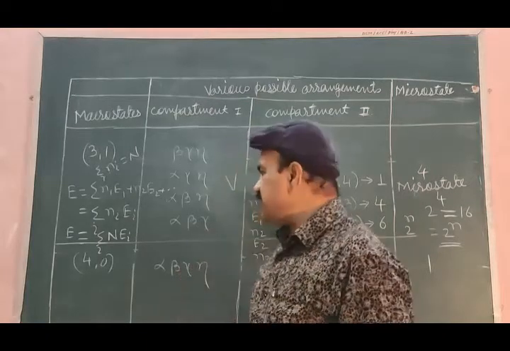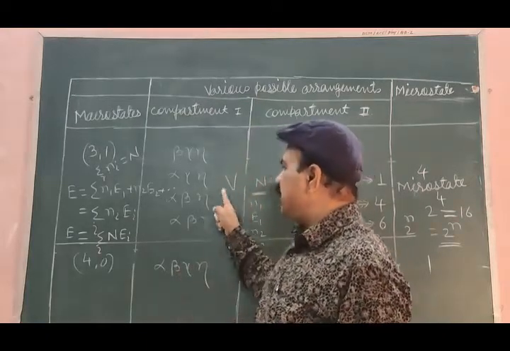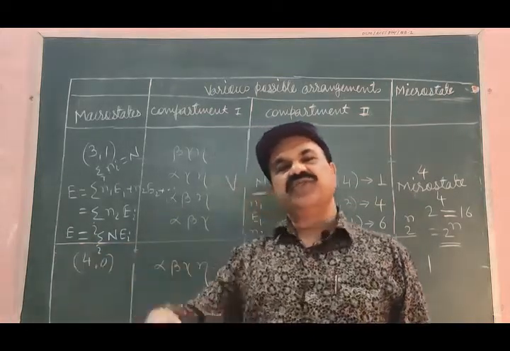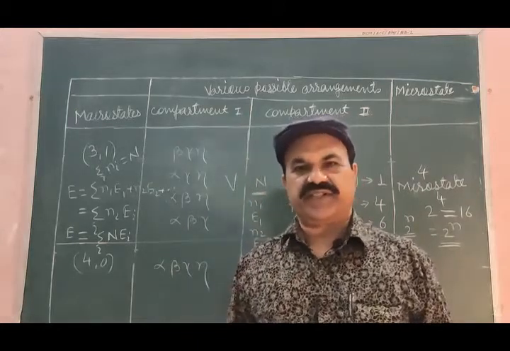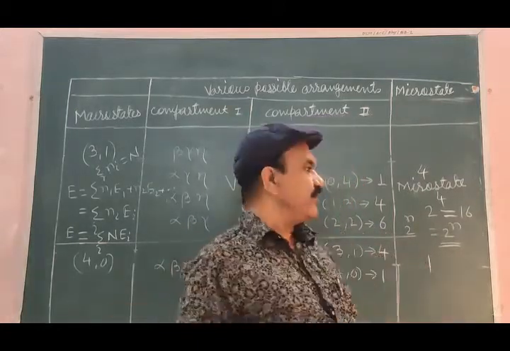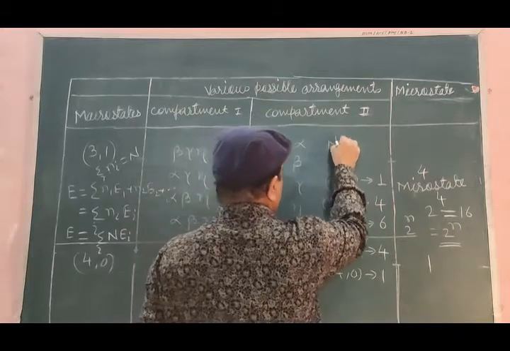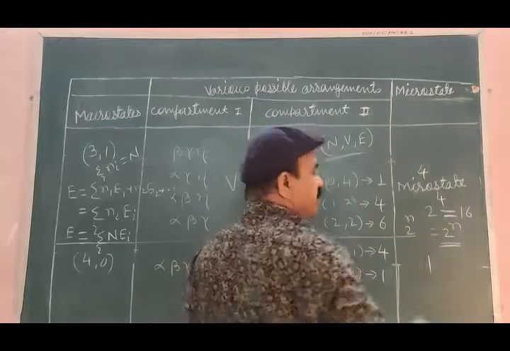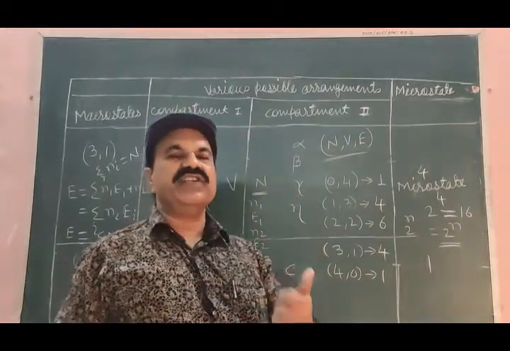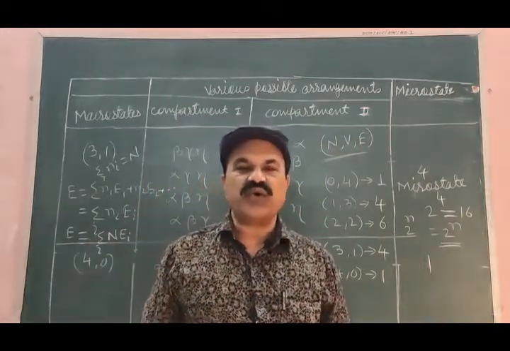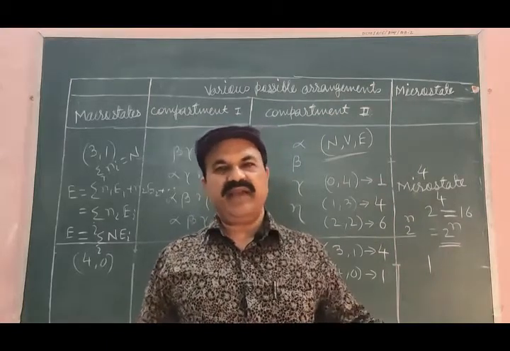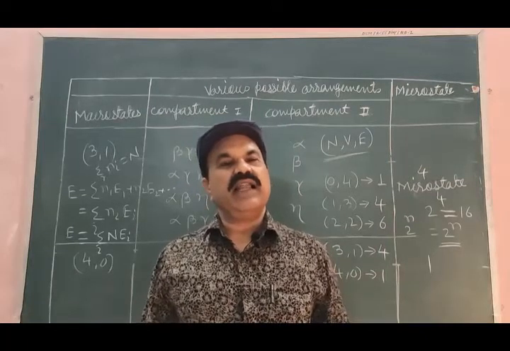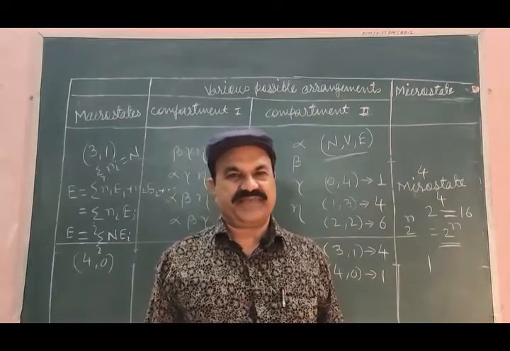In actual practice, N, V and E for a system give rise to a macro state. The parameters N, V, E for a system give rise to a macro state. There may be many macro states depending on the number of partitions.